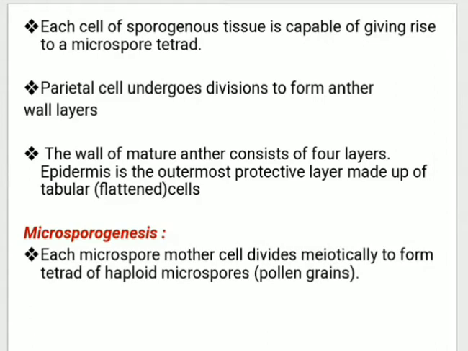Sporangious cells form sporangious tissue. Each of the sporangious tissue is capable of giving rise to a microspore tetrad. So what is that microspore tetrad? That we will see later.